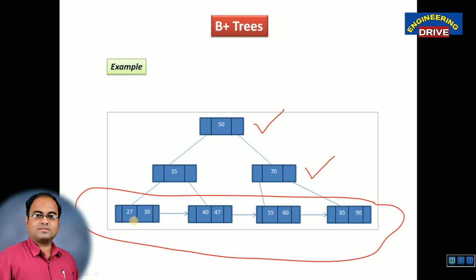Okay. The thing that you can observe differently here is the addition of the linked list concept. The first record contains the address of the second record. The second record contains the address of the third record. The third record contains the address of the fourth record. How is it possible? With the help of the linked list concept, which is newly introduced in B plus trees.